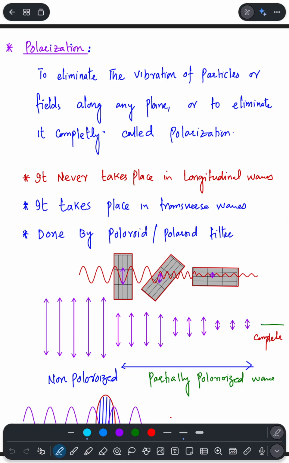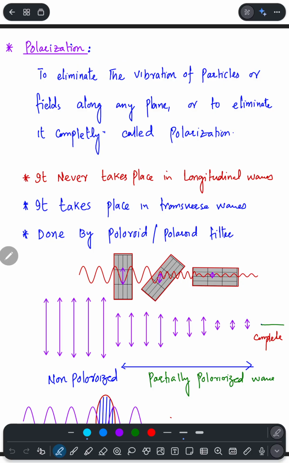Today's topic is polarization, and in polarization we have to talk about the properties of the waves. Actually, polarization takes place only in transverse waves. Longitudinal waves cannot be polarized.